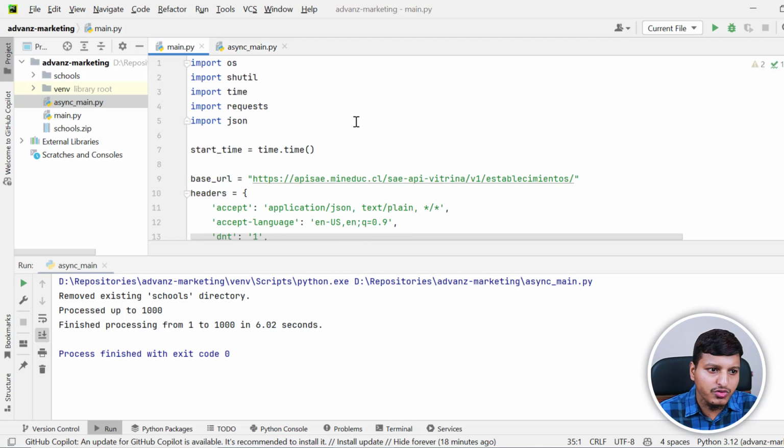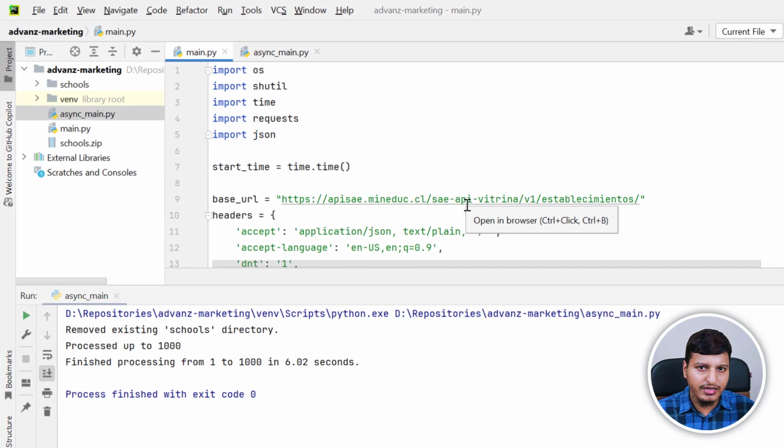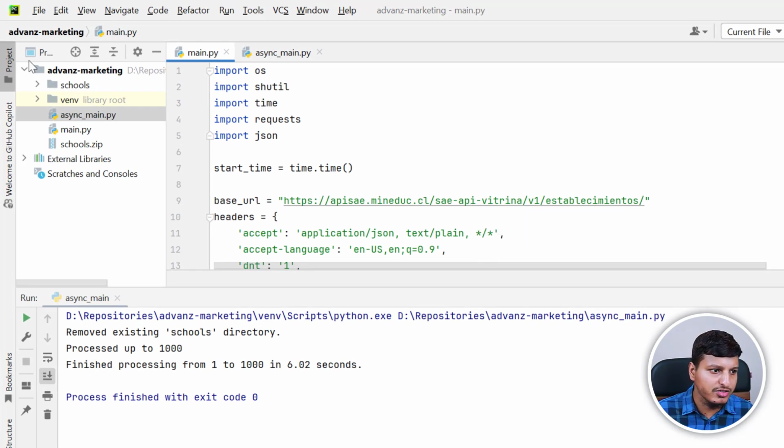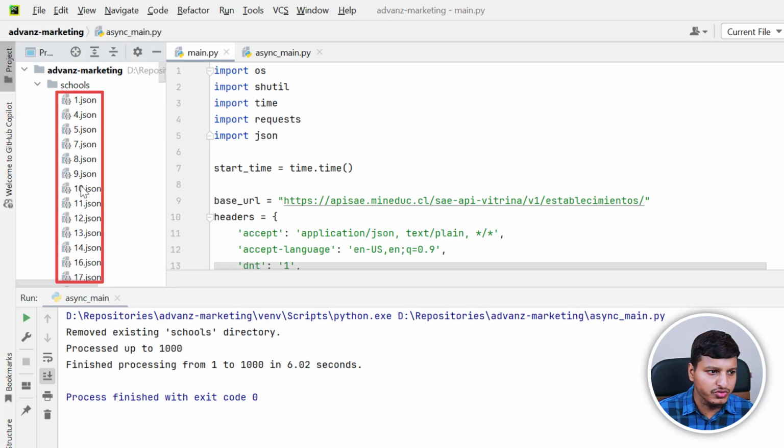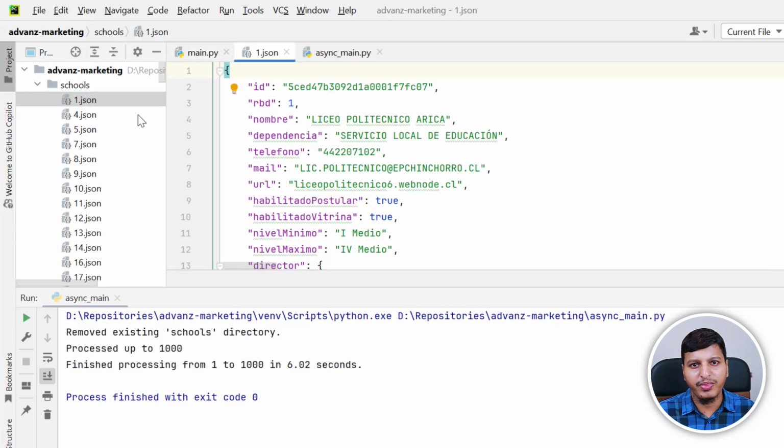So the first approach, basically what we need to do, we need to call an API endpoint for 1000 API calls. In the actual scenario it was like 100,000 API calls, but for this demo purpose I have limited it to only 1000 API calls. So we need to call this endpoint 1000 times and save the response as a JSON in this particular folder. You can see I do have 1, 2, 3, 4 and so on JSON files, and it saves each response into one JSON file.